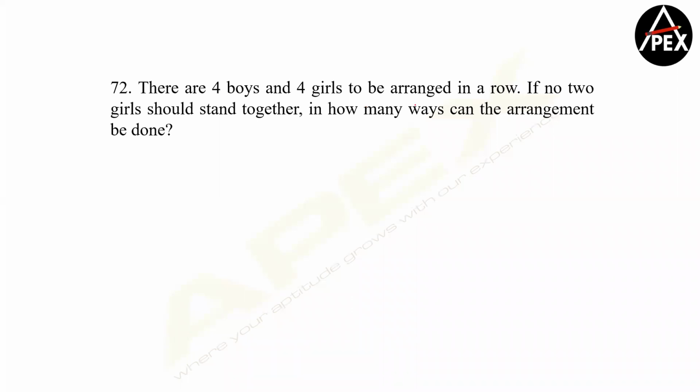So 4 boys and 4 girls. If no 2 girls are together, I repeat, arrange all the boys first. 4 factorial, multiplied with the number of places created, which will be 1 more. That is 5. I have to arrange 4 girls here. So 4 factorial into 5P4 becomes your answer.